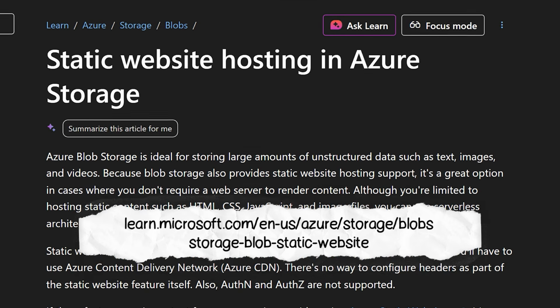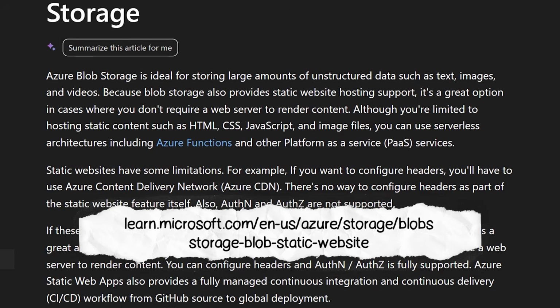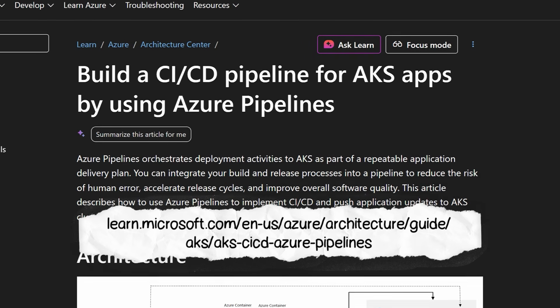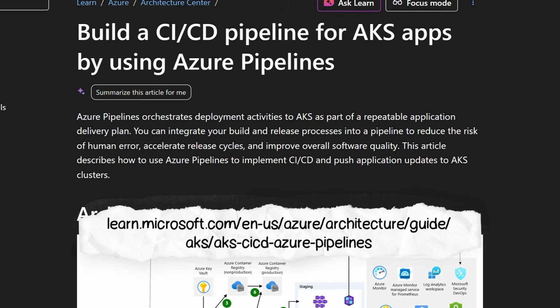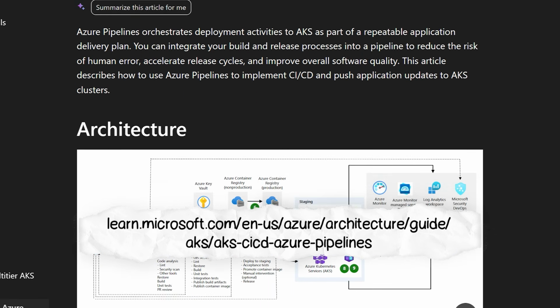So for that, these are the 3 projects you must track. The first project is Secure Static Website with CDN. It helps you deploy your static website to blob storage. And there are other components like Azure Front Door that you can integrate with it. Number 2 project is Containerized APIs with AKS and CI/CD. Here you will build a REST API, containerize it with Docker, and then push it to Azure Container Registry, deploy it to AKS. You will get a lot of hands-on experience with this project. You will get familiar with tools like Docker, AKS, ACR, GitHub Actions, Kubernetes deployments. So make sure you do it.